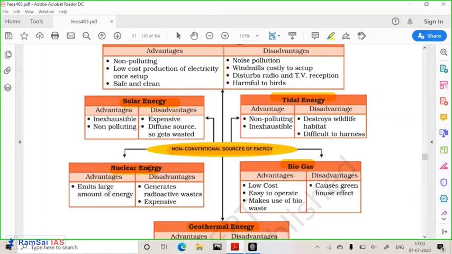It is very dangerous. Except that, all are non-polluting sources of energy.